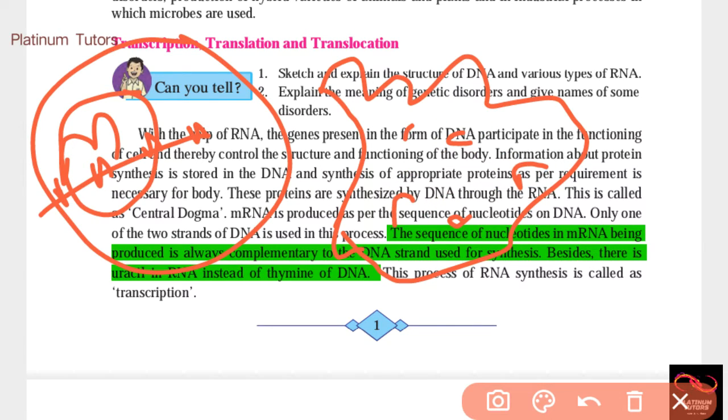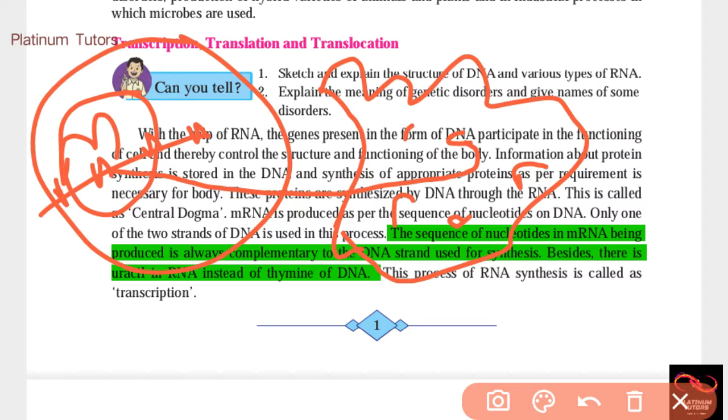These hole-like structures are called ribosomes. So this mRNA goes and attaches to the ribosomes. These ribosomes are none other than rRNA, means ribosomal ribonucleic acid. Okay guys, and then the mRNA takes all the codes from the DNA and gives them to rRNA, means ribosomes.